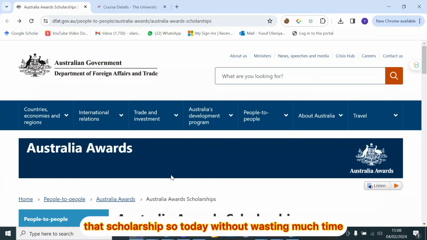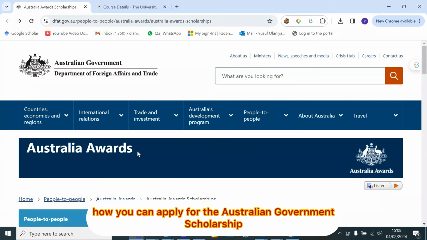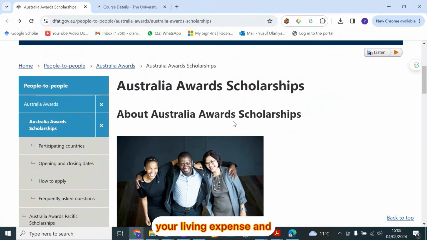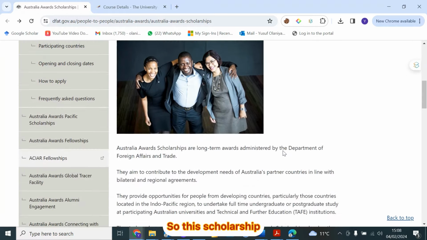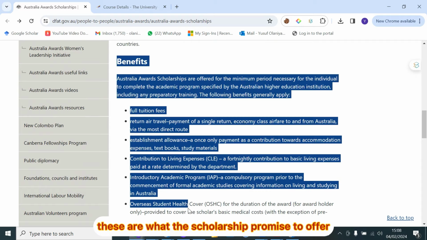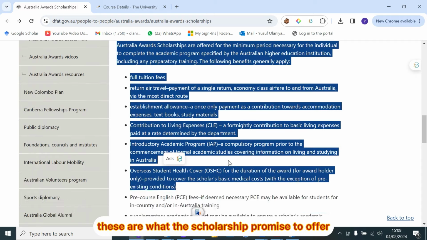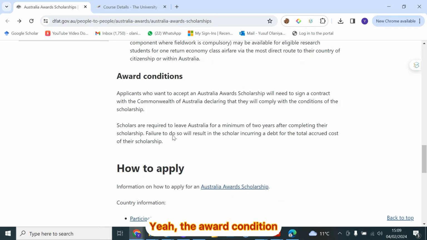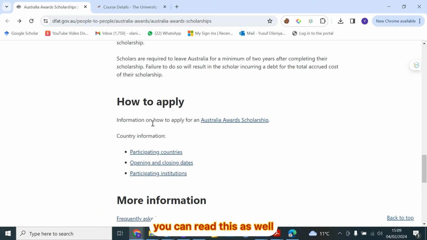So today, without wasting much time, I'll be sharing how you can apply for the Australian government scholarship. This scholarship is a fully funded scholarship that covers your tuition, your living expenses, health insurance, and other things. If you look at the benefits here, you can read all of these things yourself. The award conditions, you can read this as well.